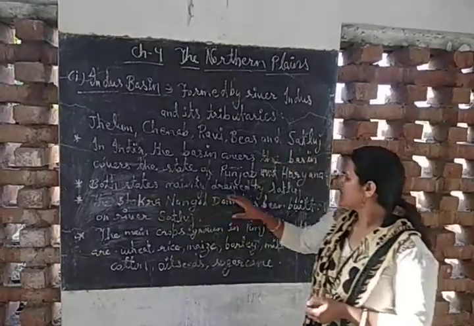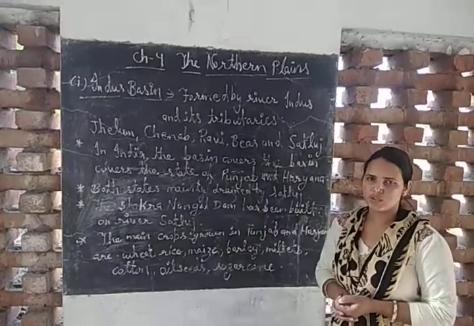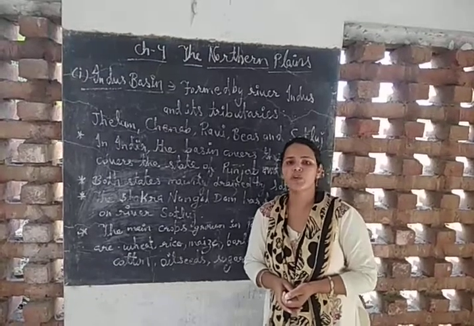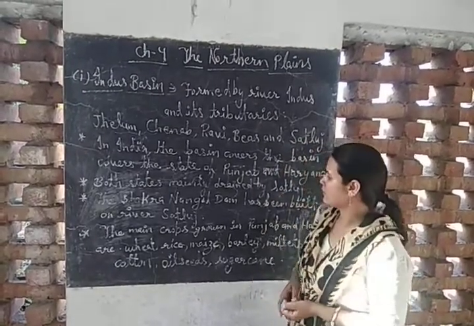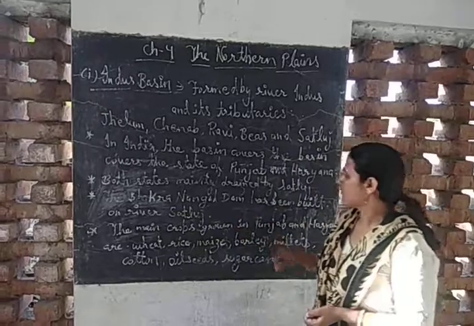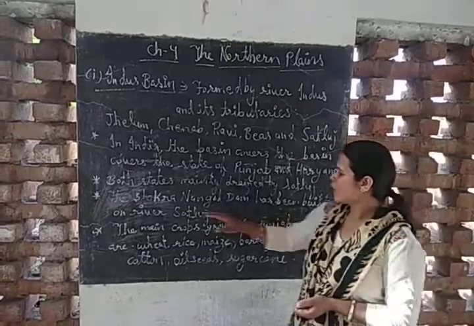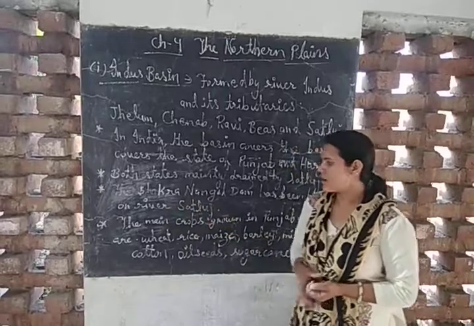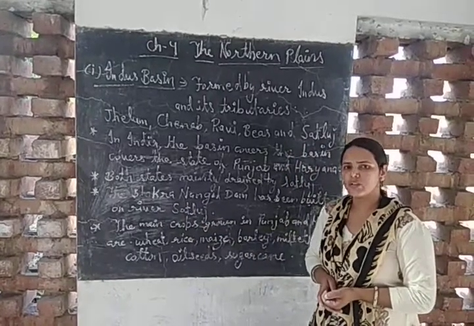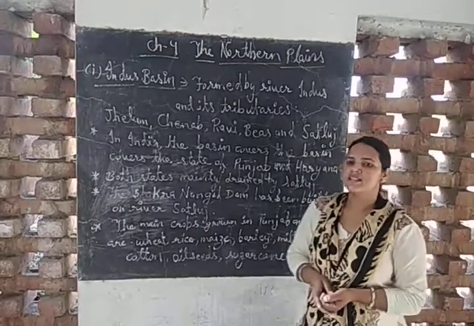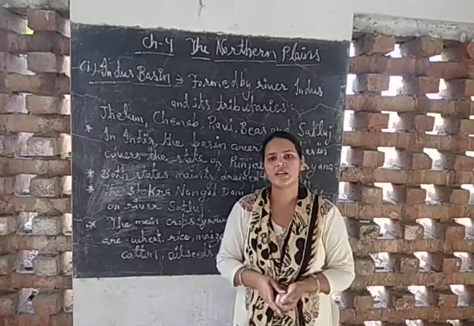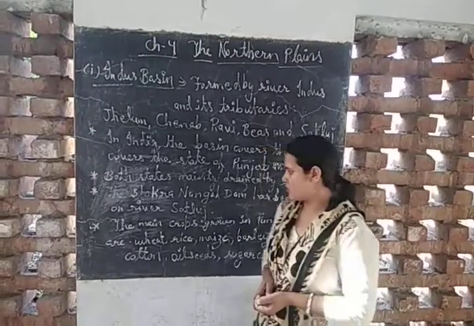Both states are mainly drained by the river Satluj, which is one of the tributaries of the Indus River. The Bhakra Nangal Dam has been built on the river Satluj, and this dam is very helpful to produce electricity and provides water for irrigation.